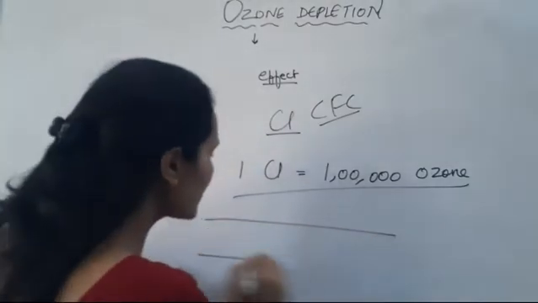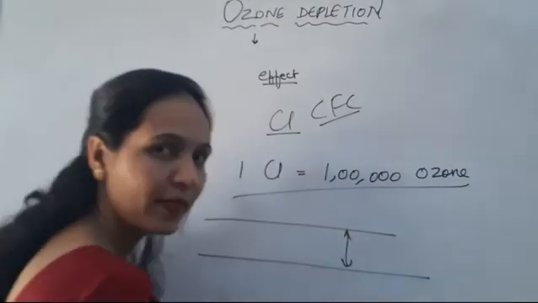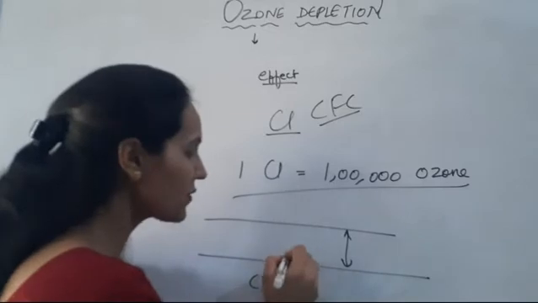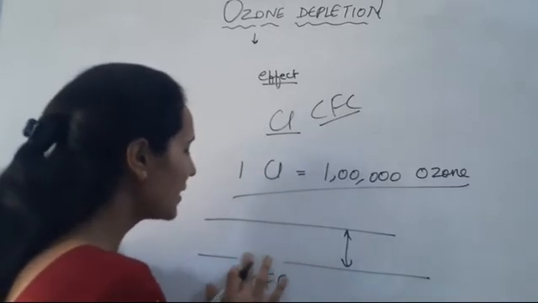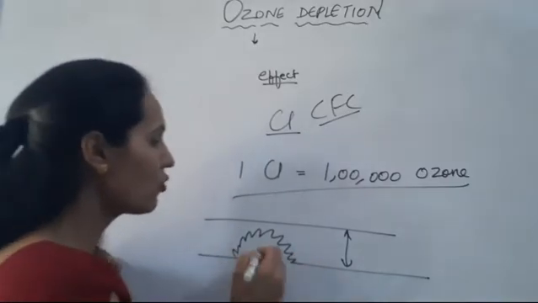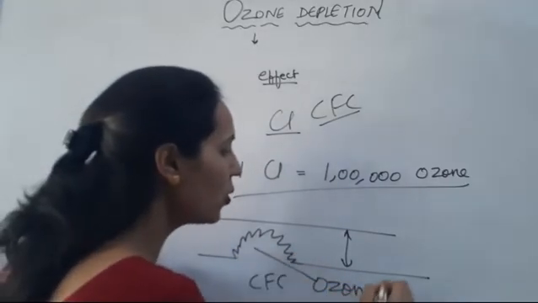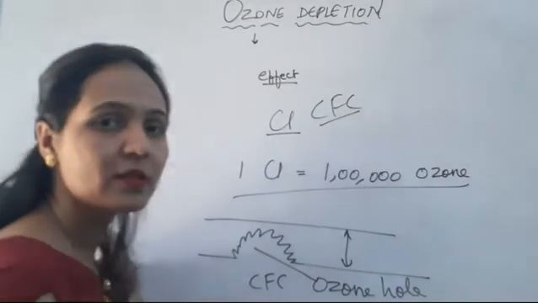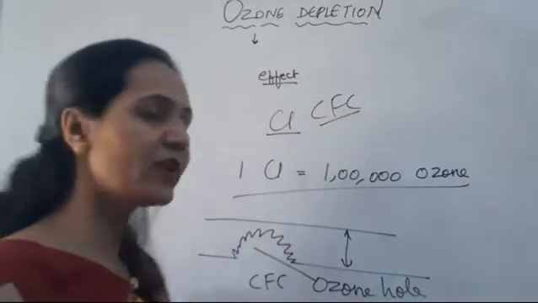So you know it, this is the thickness of the ozone layer, suppose. If this CFC goes into the atmosphere, it starts depleting the ozone concentration, which is known as ozone hole. So how can you define the ozone hole?